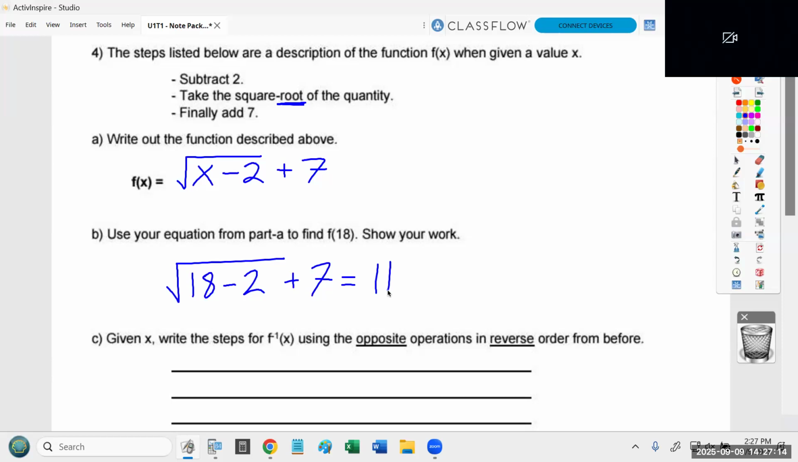So we're going to write the inverse function, and then we're going to check it by making sure it turns 11 back into 18. Now, again, all you do to write it is take these exact same steps, put them in reverse order, and flip them. So instead of subtracting 2 first, we're going to add 2 last. Instead of adding 7 last, we're going to subtract 7 first. And instead of taking the square root, we're going to square.